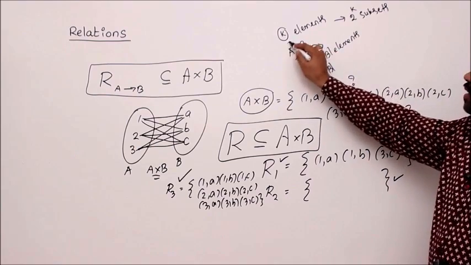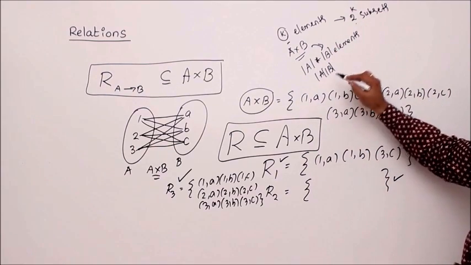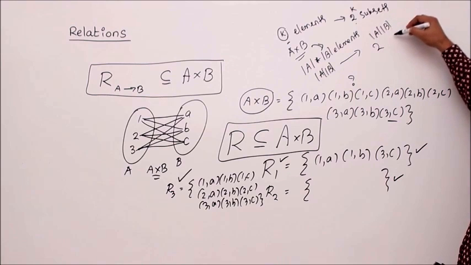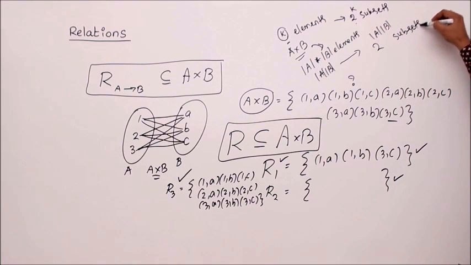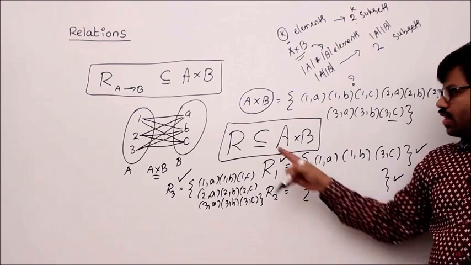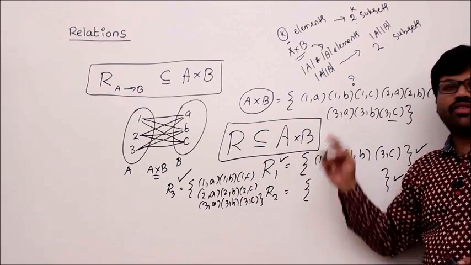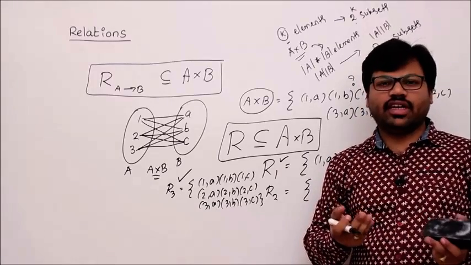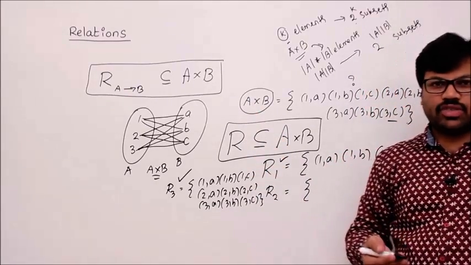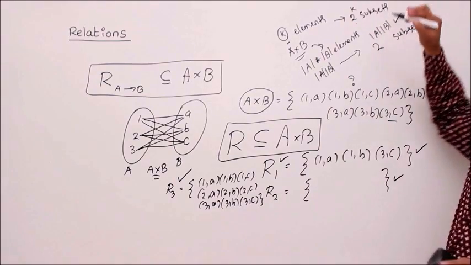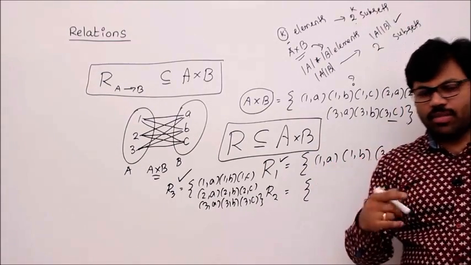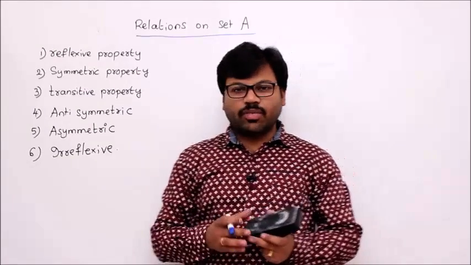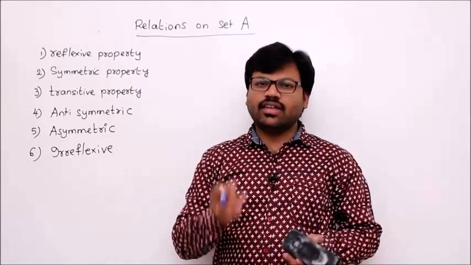Now, if a set contains k elements, there are 2^k subsets. If a set contains |A||B| elements, there should be 2^(|A|·|B|) subsets, isn't it? Each one is definitely a relation because it is a subset of A cross B. So finally, we got the number of relations, right? The total number of relations from A to B is 2 to the power of |A| times |B|, where |A| is the number of elements in A and |B| is the number of elements in B. Understand?